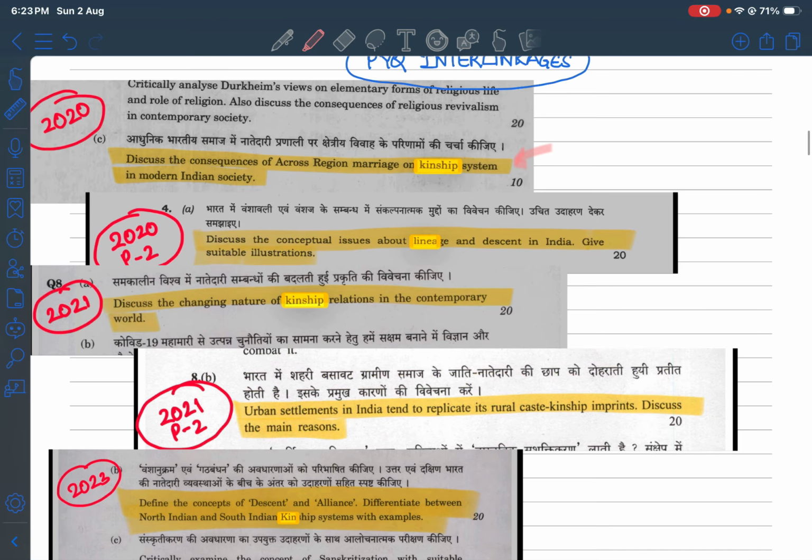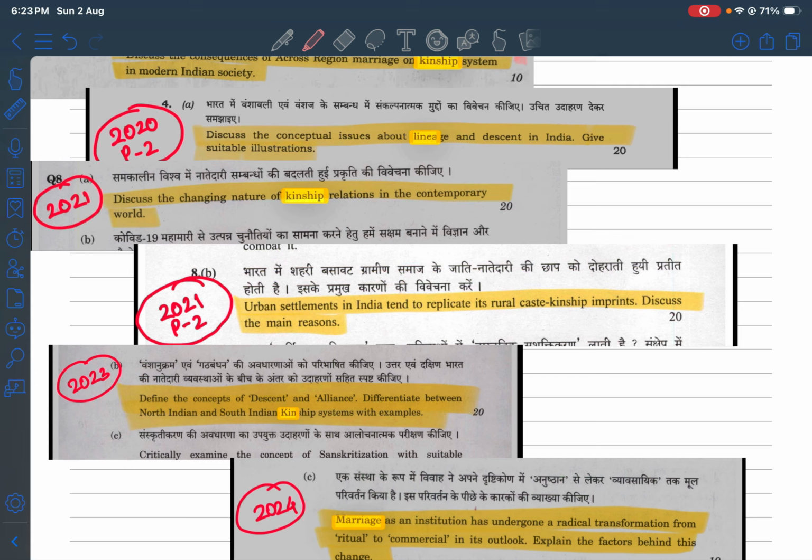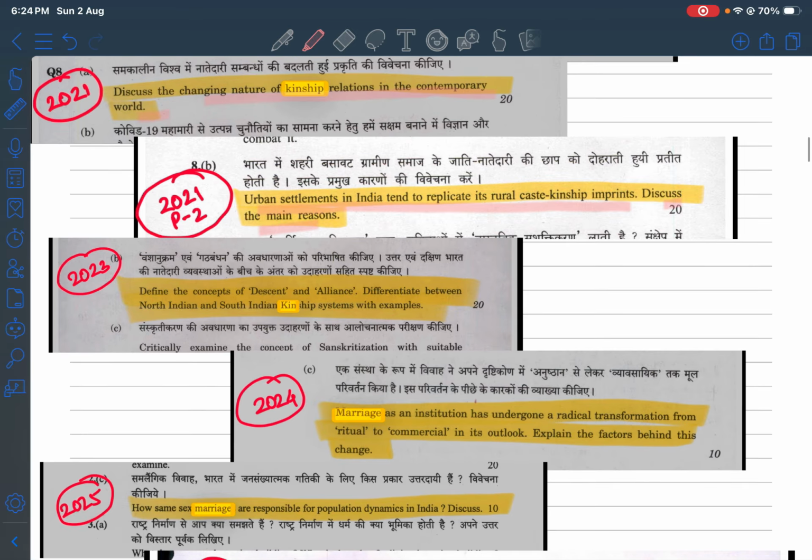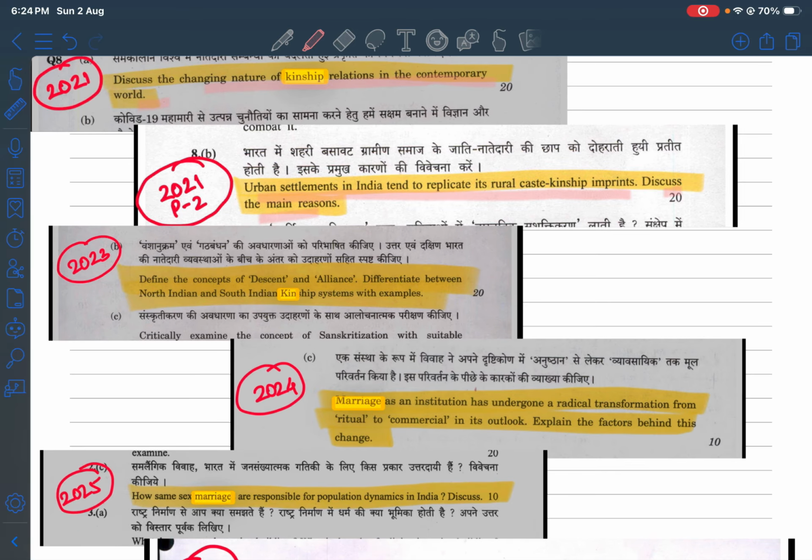Coming to 2021, the question is: discuss the changing nature of kinship patterns and kinship relations in the contemporary world. So again, the contemporary part has been asked. Again in Paper 2, the question: urban settlements in India tend to replicate their rural caste kinship imprints, discuss the main reasons. Here again, interlinkage with caste has been done with kinship, and urban settlement has also been impacted in this question.